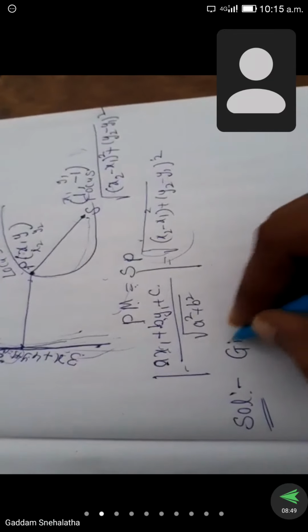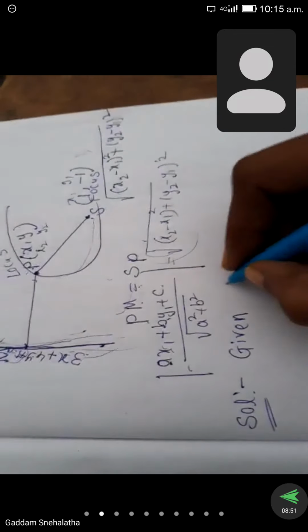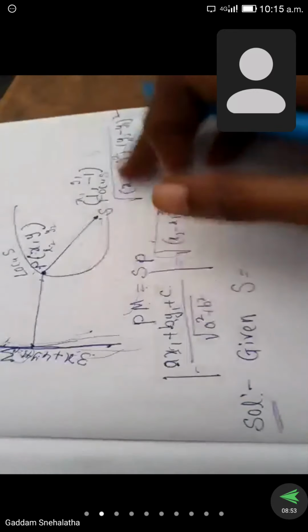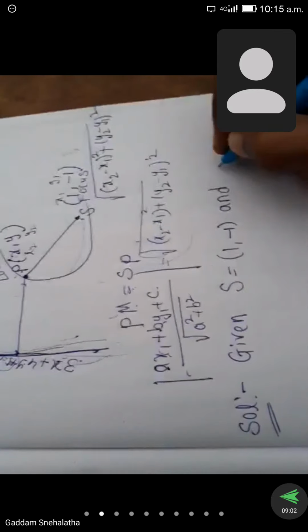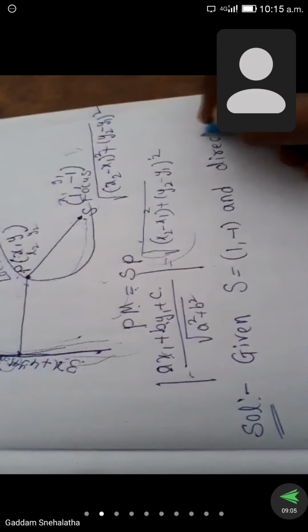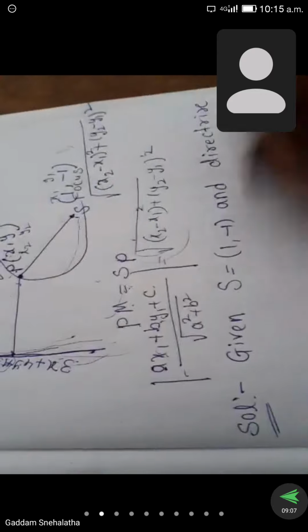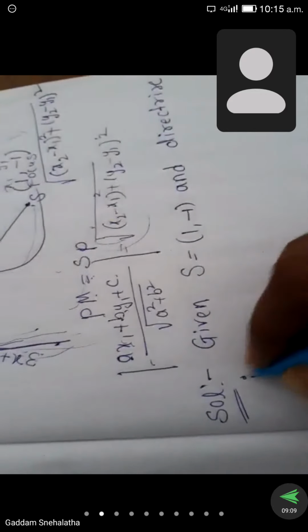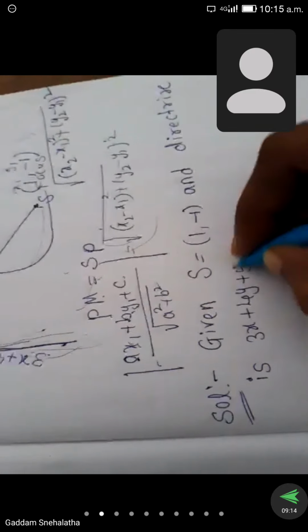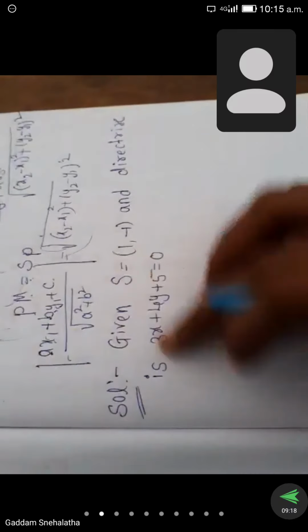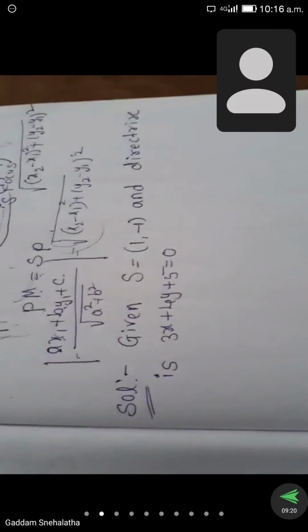So given, what is he given here? S. S means focus. How much is given in the focus? Here the question gives 1 comma minus 1. And the directrix he is given. So what is the directrix? Directrix is 3x plus 4y plus 5 is equal to 0. So he is given the focus and he is given the directrix.